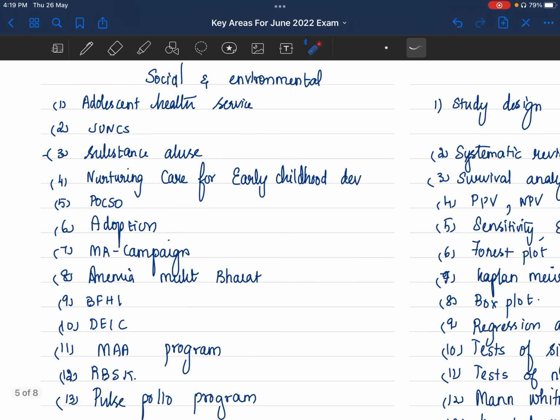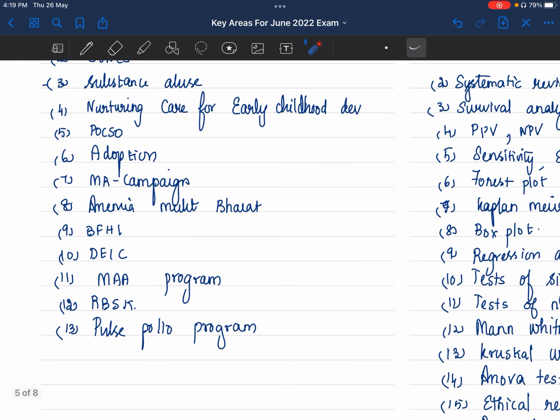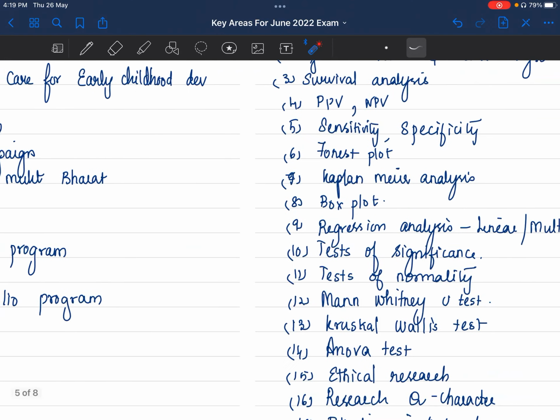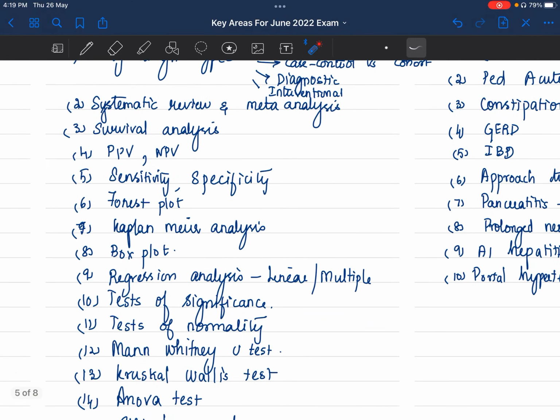Social, environmental, adolescent health services, substance abuse, nurturing care for early childhood development. This is given in IP, Indian Pediatrics, one of the journals that is there. POCSO, adoption, MR campaign, anemia, Mukt Bharat. These are all standard questions that keep coming. One or the other keeps repeating every paper.